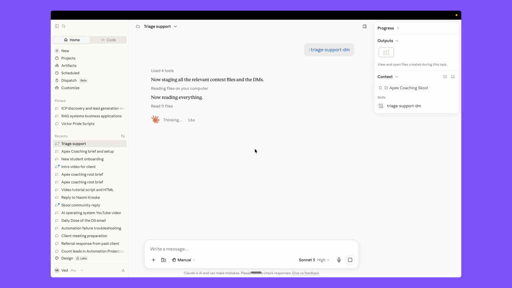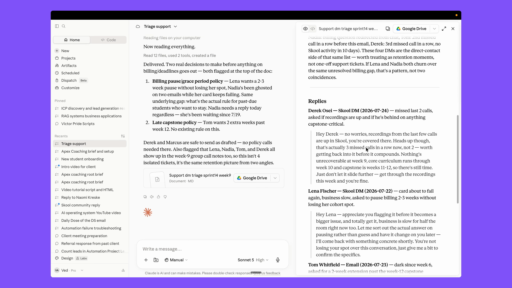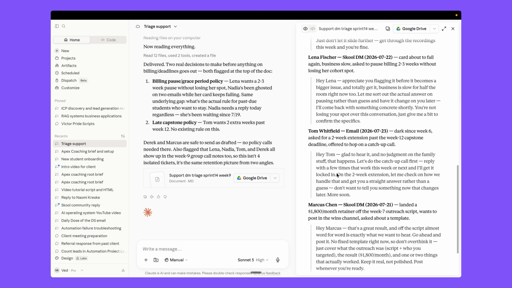Or you can create a draft, because first you want to make sure everything is verified by a human before sending it. Okay, so it flags what we need to verify first, and it wrote emails for Derek, Lena, and Tom, right? So we can just tell it